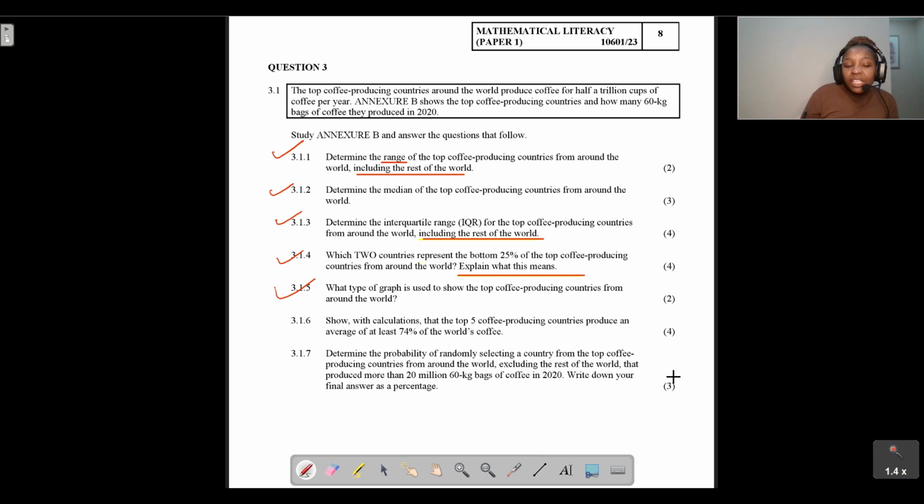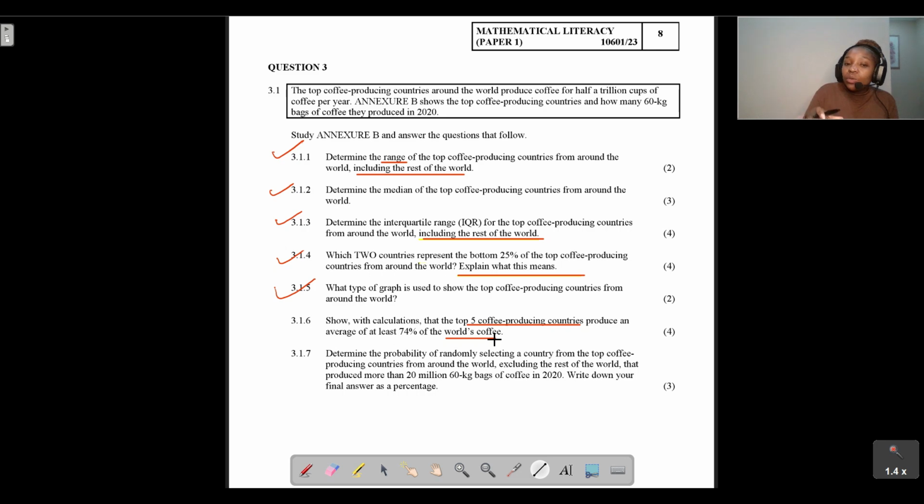Question 3.1.6 says, show with calculations that the top 5 coffee producing countries produce an average of at least 75% of the world's coffee. In this question you need to be careful. You are required to calculate the percentage of coffee produced by the top 5 coffee producing countries relative to the rest of the world.